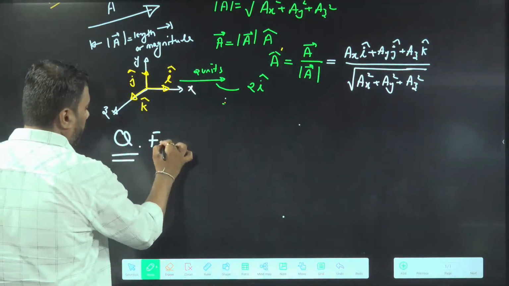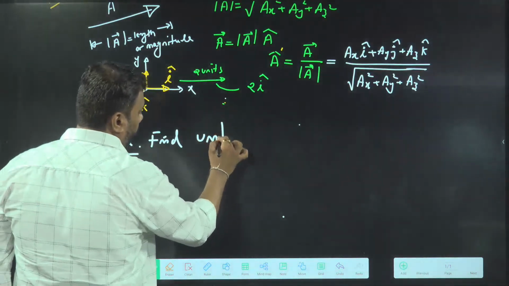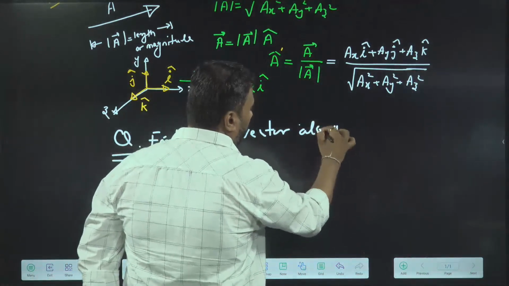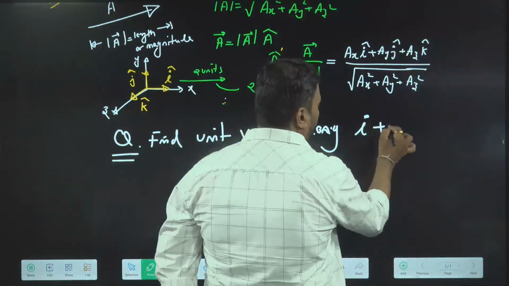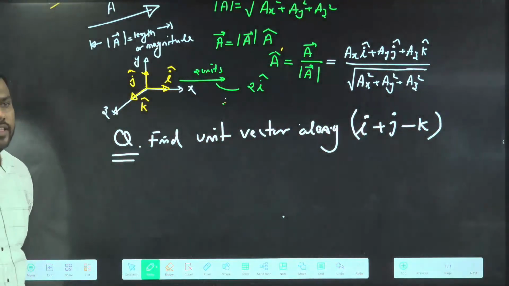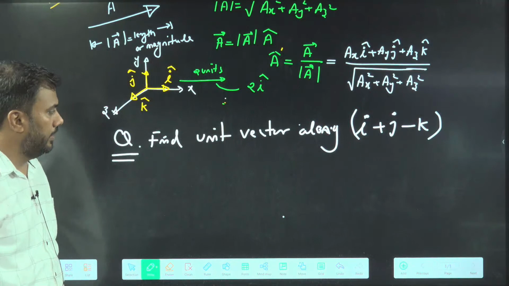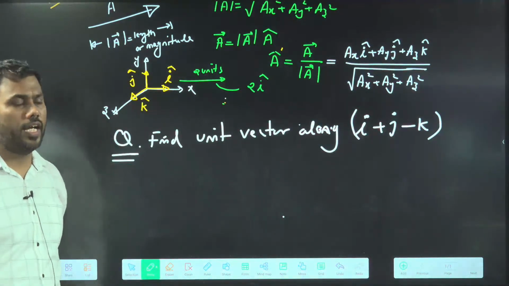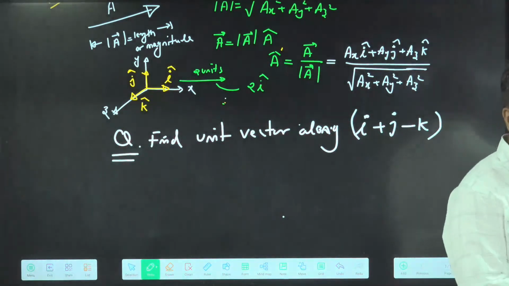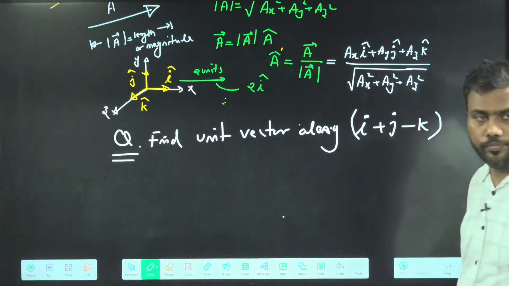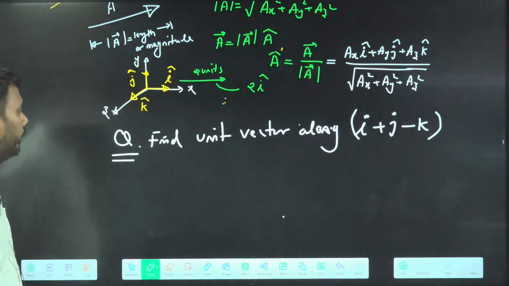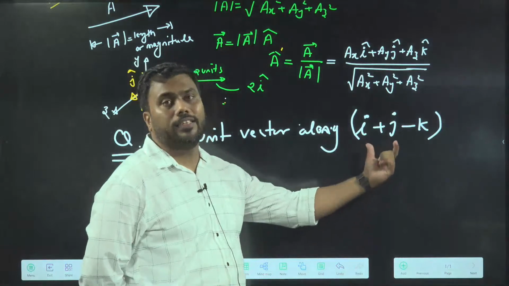Question. Find the unit vector along i plus j minus k. Find the unit vector along this vector i plus j minus k. Find the unit vector in this direction, i plus j minus k.